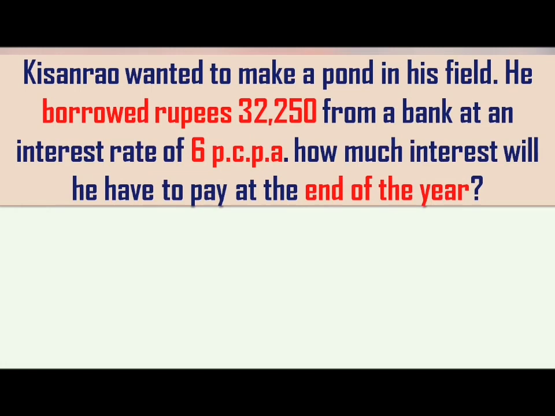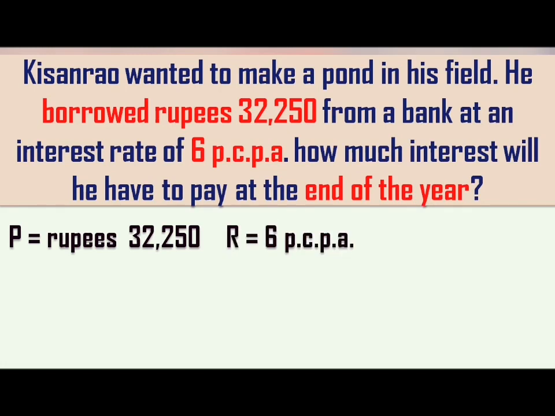The question is, Kisan Rao wanted to make a pond in his field. He borrowed rupees 32,250 at a rate of interest 6 PCPA. How much interest will he have to pay at the end of the year? So very first, amount borrowed is rupees 32,250. Rate of interest is 6 PCPA and time period given to us is 1 year. Now if you focus, the question is very clear. They are asking us about interest, right? How much interest will you have to pay? So only interest will be calculated by us.